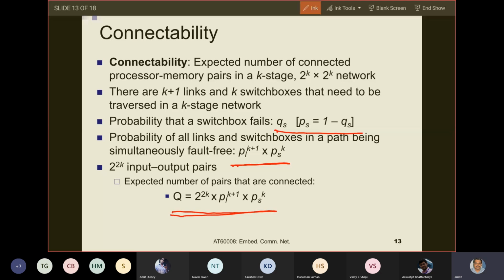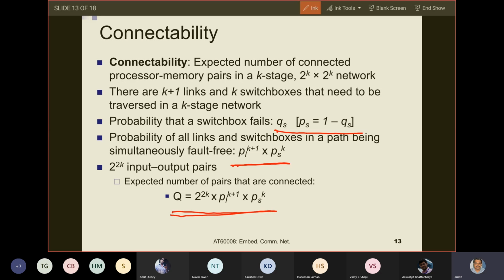Can you tell me something? Obviously, if you say no, you have to give me a reason as to why you are saying no. So from where has this 2 to the power 2k term come? The 2 to the power 2k term comes from the fact that you have 2 to the power 2k processor memory pairs.